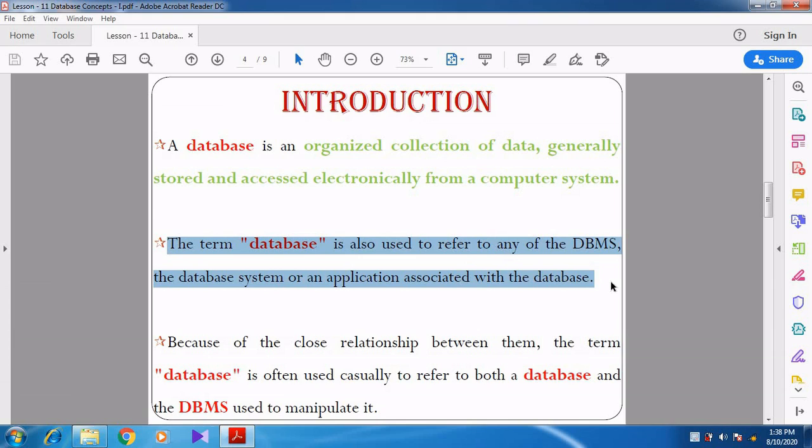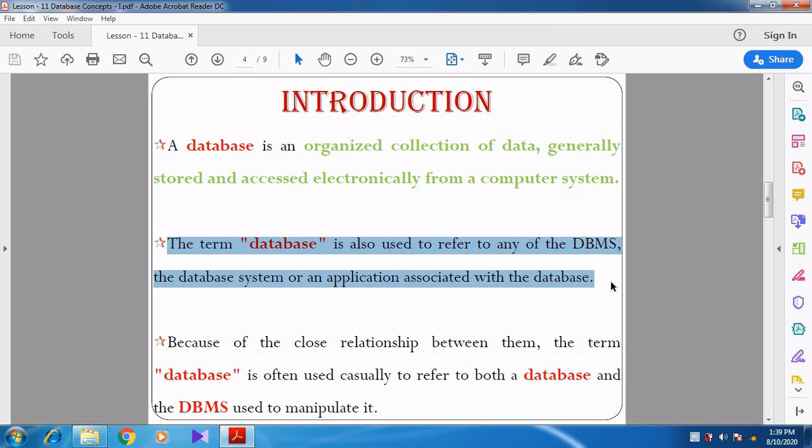The term database also represents DBMS, because both words mean the same. Most of the time they casually refer to both of them as the same.